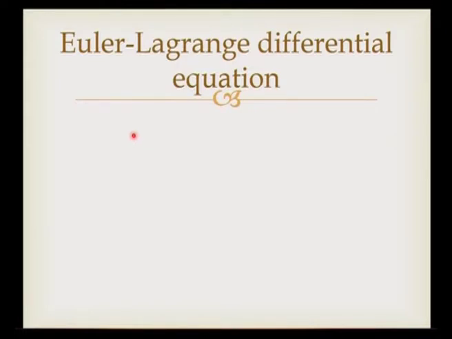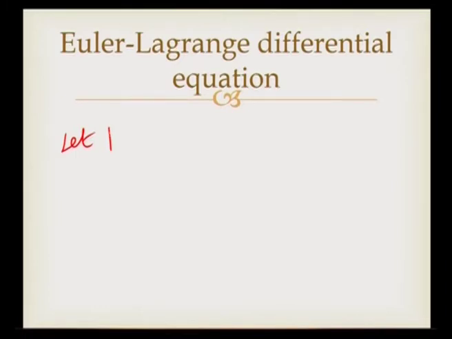This Euler-Lagrange differential equation is an equation of motion for a moving particle or for a system of particles moving. Now, we will see how to derive this Euler-Lagrange differential equation.